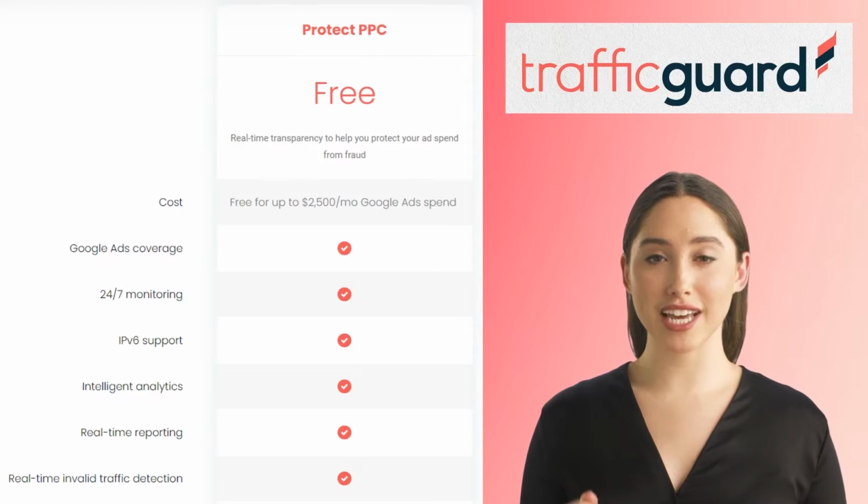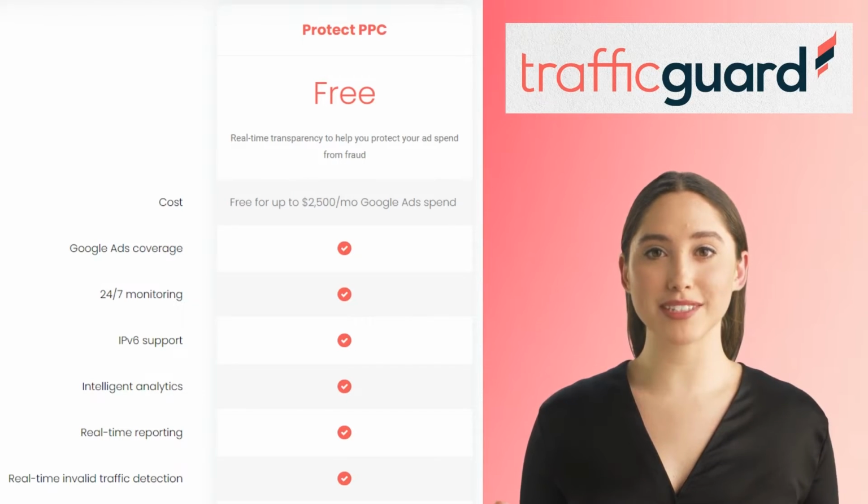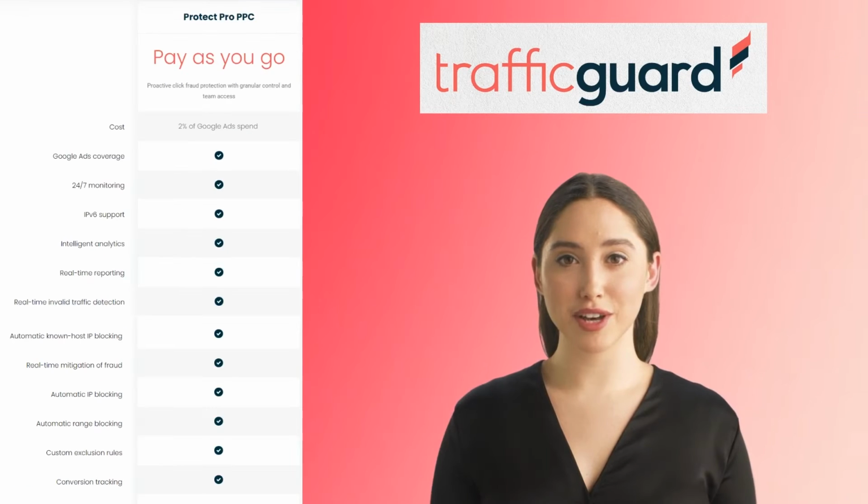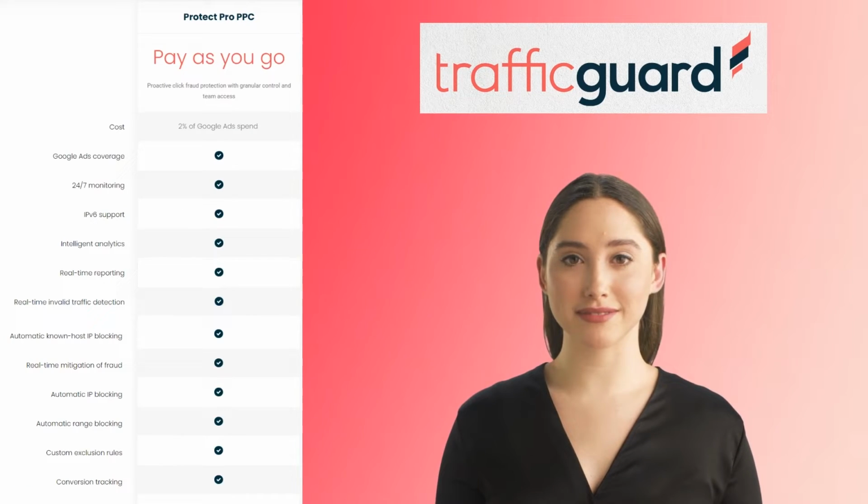Advertising needs to change as businesses grow. We'll help you protect your ad spend throughout your journey with price plans for any ad budget. TrafficGuard offers a free plan for PPC Protect. Grow your digital advertising with confidence.